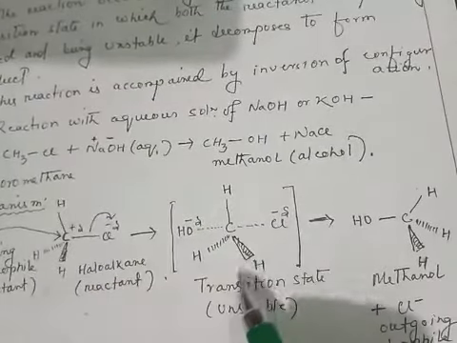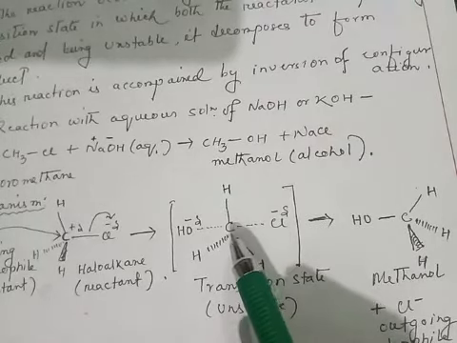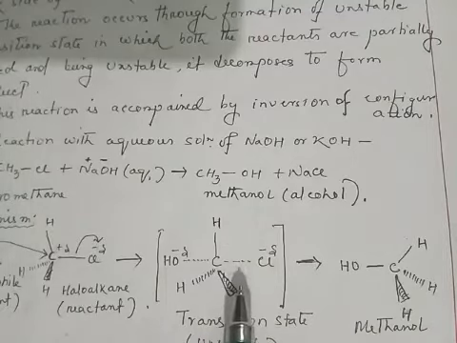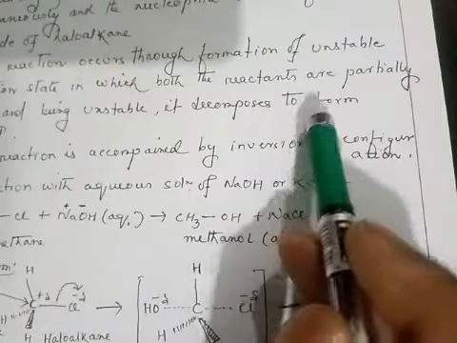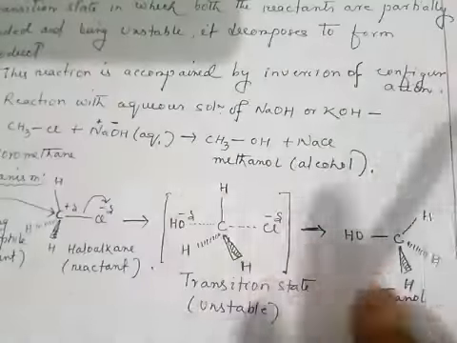This transition state is unstable because this carbon atom is bonded by four bonds, and its lifespan is very short, so it decomposes immediately to form the product. And the next one is, the reaction is accompanied by the inversion of configuration.